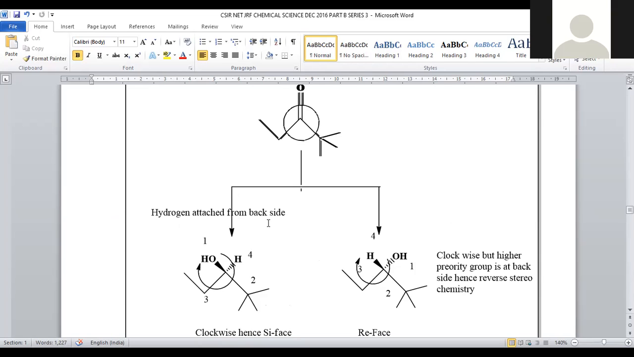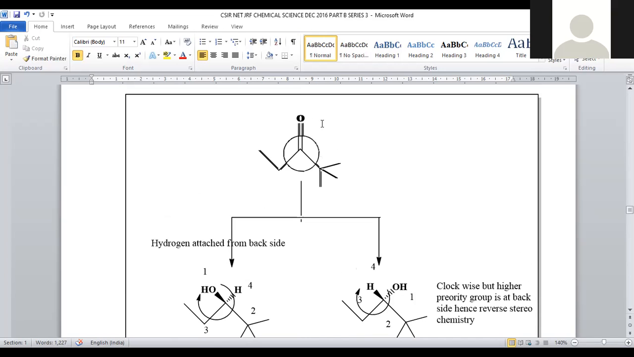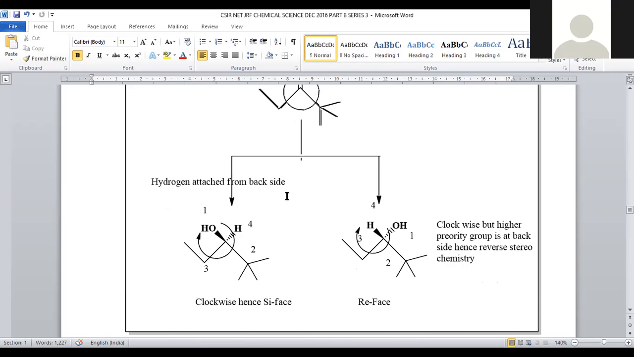If hydrogen is attached from the back side, what happens? Obviously this double bond oxygen will come towards the viewer, and that will be indicated with the wedge bond. Now let us assign the priority. Here you can clearly see that this carbon became chiral. Hence we can say this carbonyl is the prochiral, hence we circled it with this mark, right? So here it became chiral, so the OH group came towards the viewer.